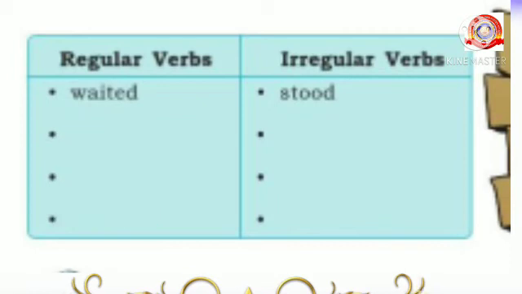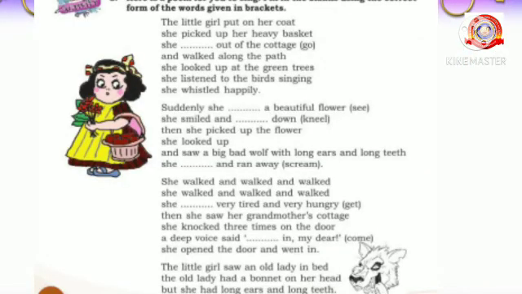Okay, now let's move on to activity 8. Listen here, my dears. There is a poem for you to sing. Fill in the blanks using the correct form of the words given in the brackets. Listen. The little girl put on her coat. She picked up her heavy basket. She dashed out of the cottage.